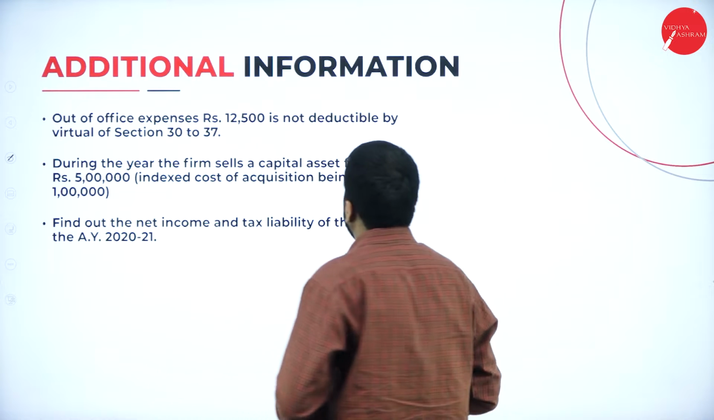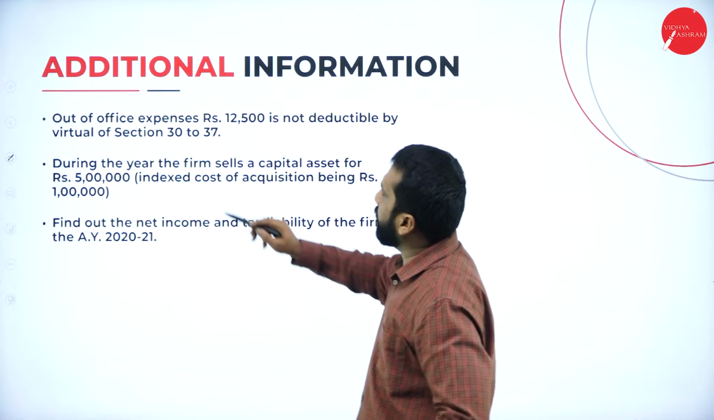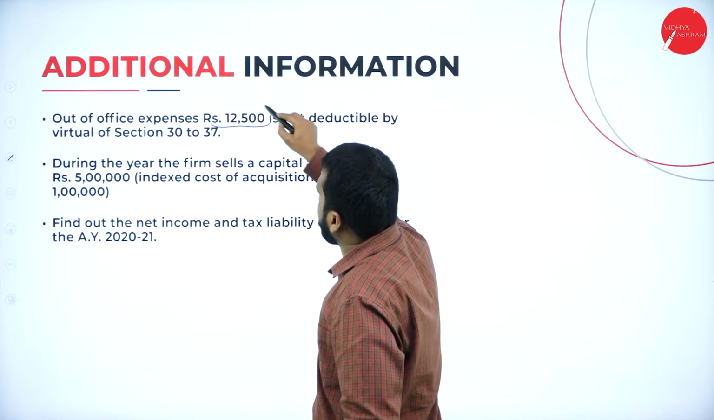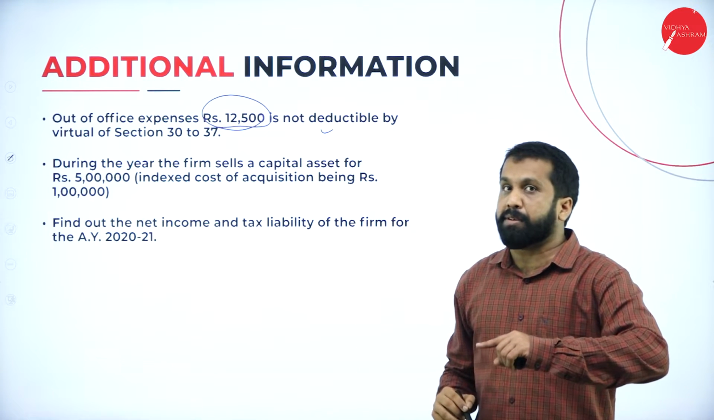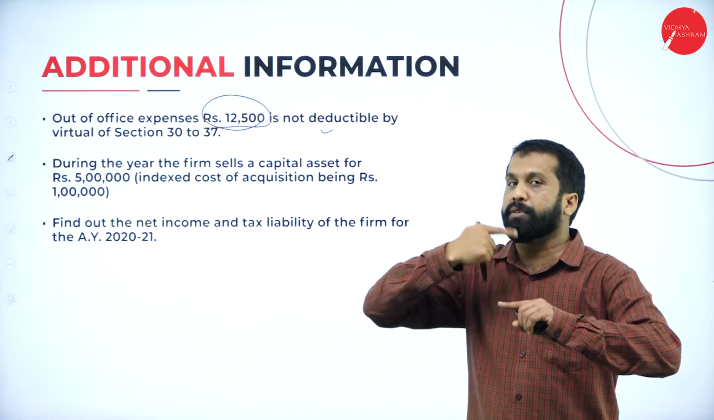Now, come to the answer. Before that, we have an adjustment. Office expenses include 12,500 which is not deductible. If it is not deductible, what are we supposed to do? We have to add.